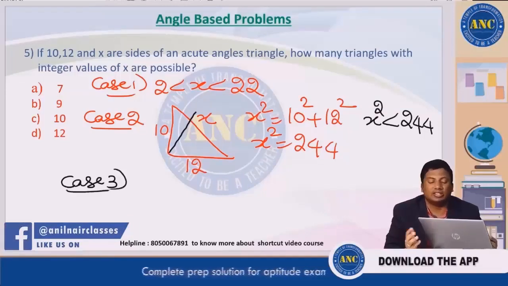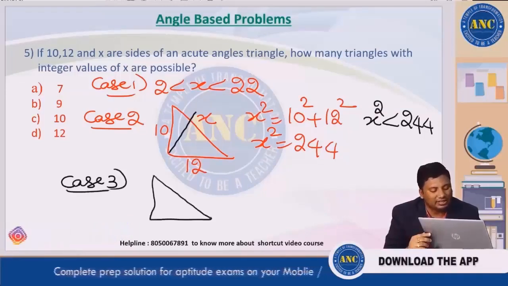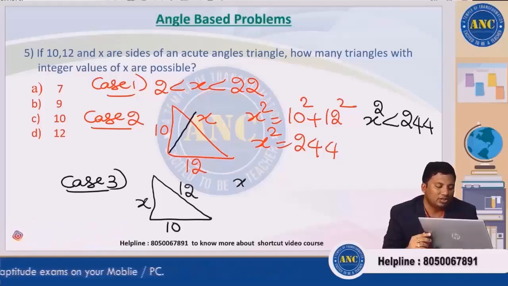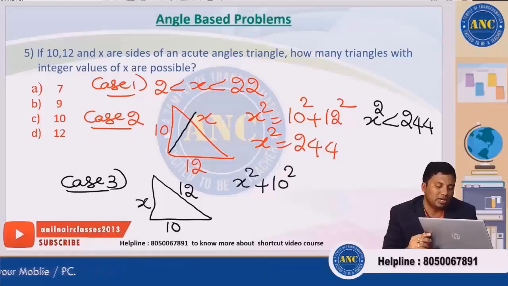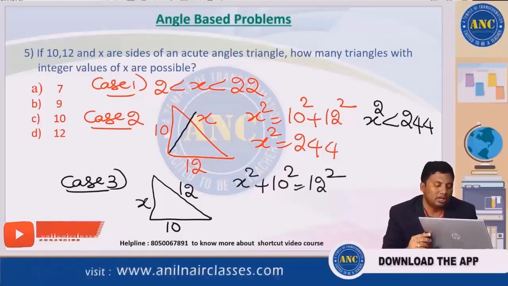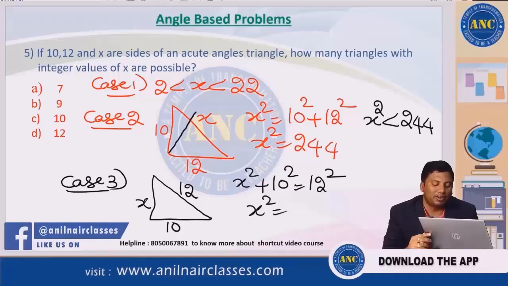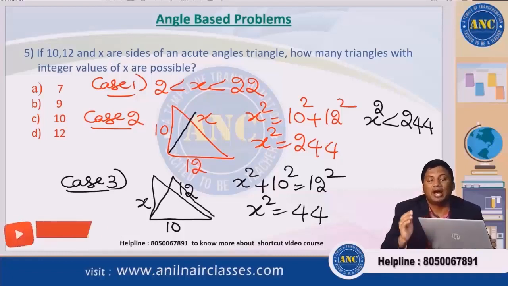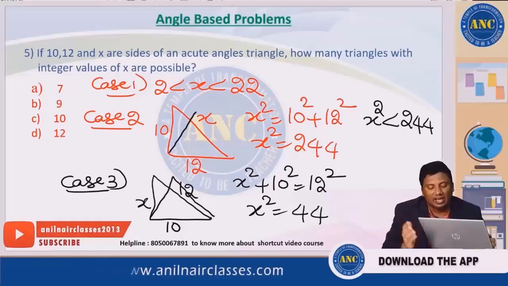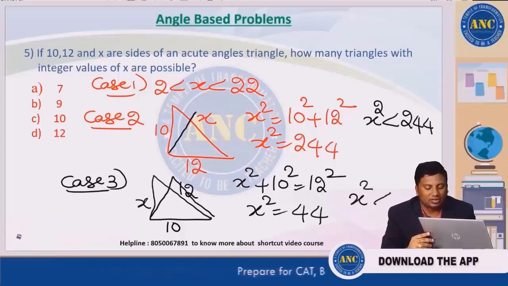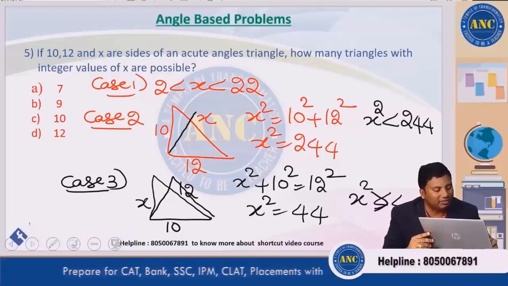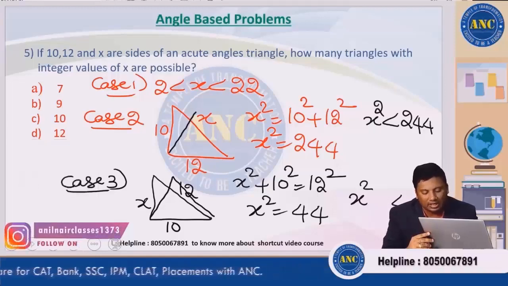Case 3. X is not the largest side. Take x as height so that you will understand it clearly. X is 10 and 12. So x square plus 10 square equivalent to 12 square. X square equivalent to 144 minus 100, that is 44. If this is going like this, what is happening? Hypotenuse is decreasing, height is increasing. So x square is greater than 44. I hope the idea is clear.